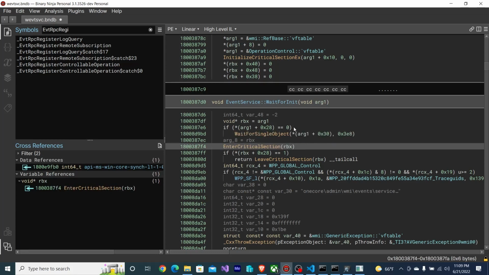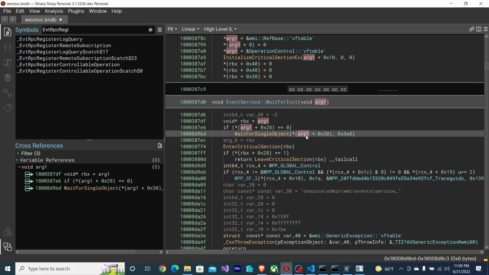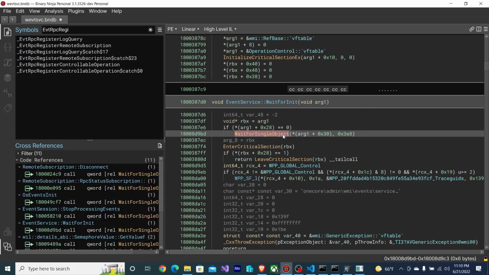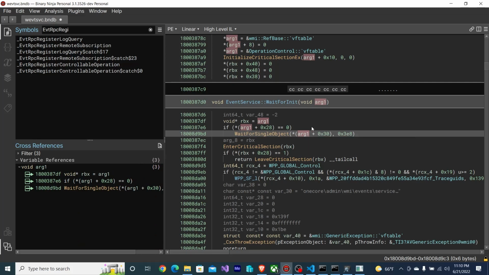Because this is meant to be run in a multi-thread environment, with one thread doing server stuff and the other thread handling RPC requests, this may be here to synchronize some things. Because it's waiting for something to be signaled and there's no other thread running to signal anything, it's never going to be signaled. So it's never going to succeed or get the result it's expecting, and that's why it goes through the error path.